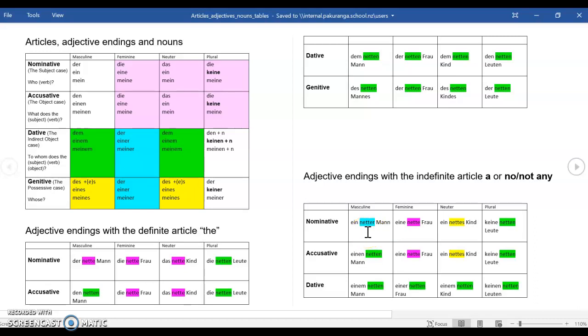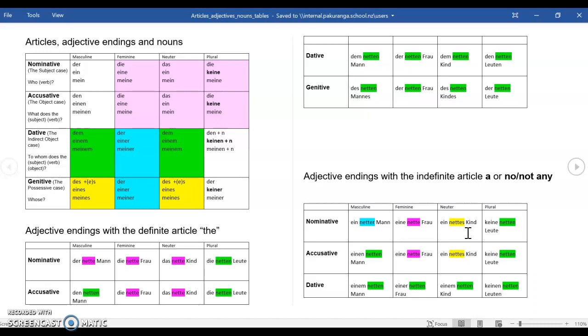Ein netter Mann. So, for instance, er ist ein netter Mann. Eine nette Frau. Das ist eine nette Frau. Here again, we don't have a das to show us that it's a das word. This is a neuter word, so we need to put it in the adjective. Ein nettes Kind. So you might say, das ist ein nettes Kind. That's a nice child. Sie sind keine netten Leute. They are not nice people.